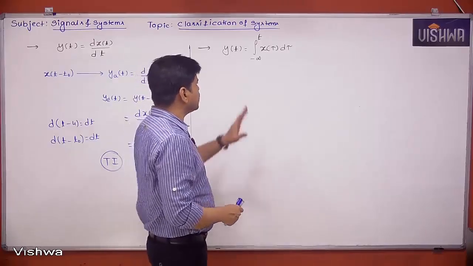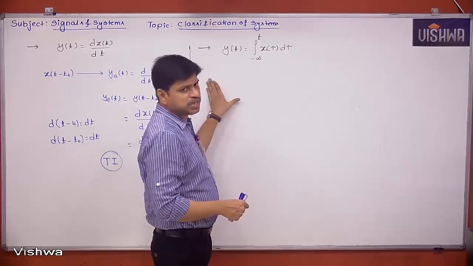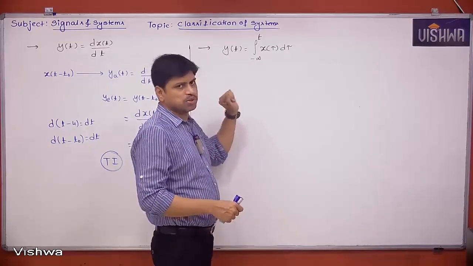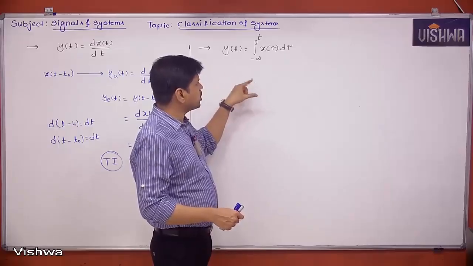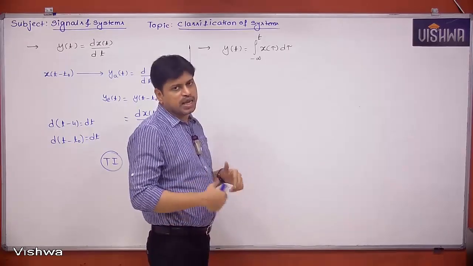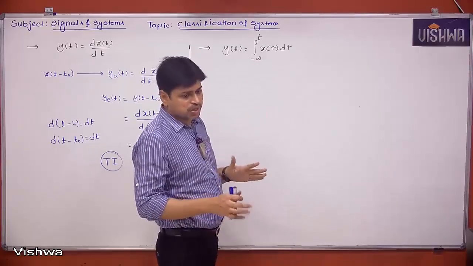How? See, first we have to understand the functionality of the system. If x of t is given as input, we are getting this as the output. What is the output here? X of t has to be converted into x of tau. That means t has to be replaced with tau and integration from minus infinity to t. That's what it is doing.